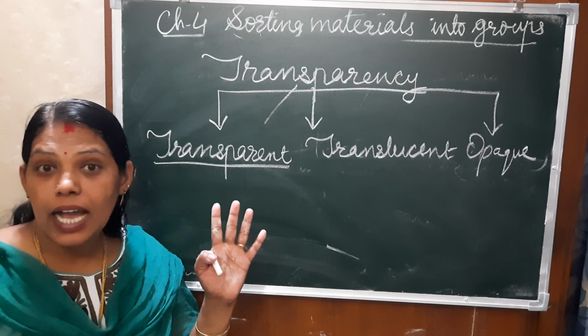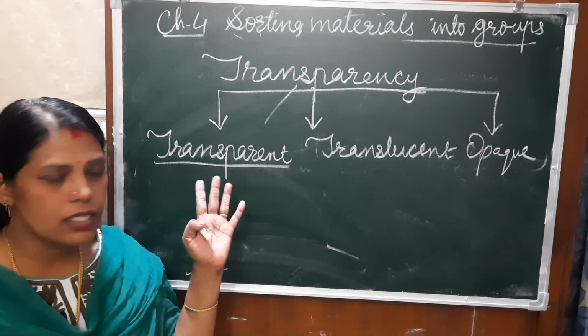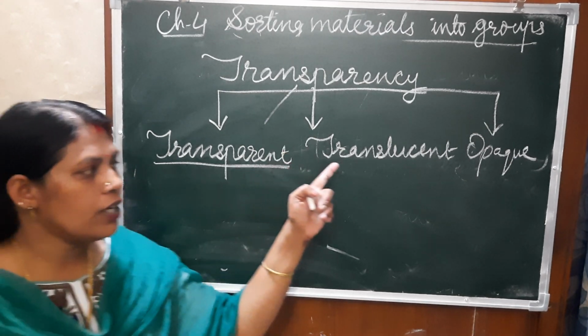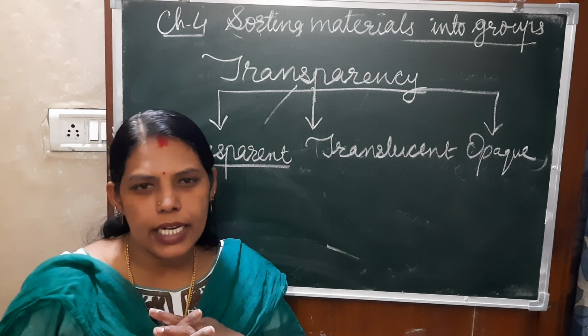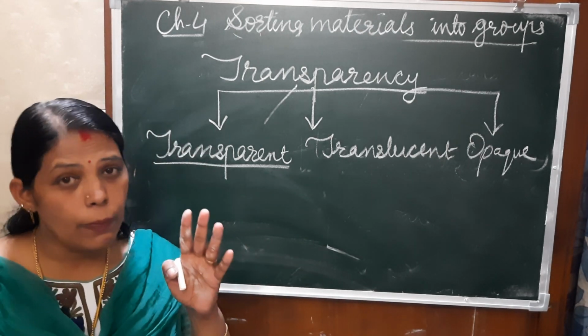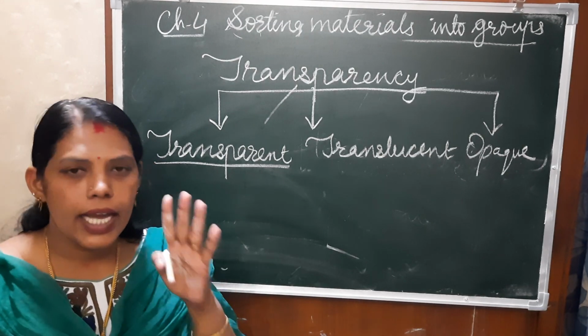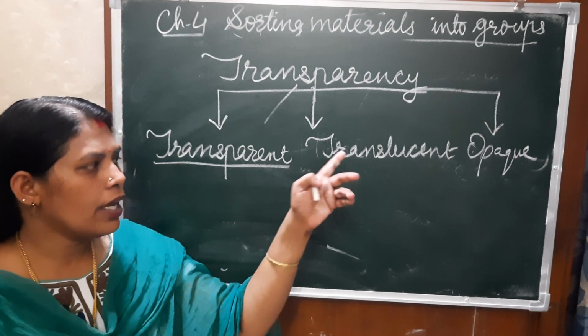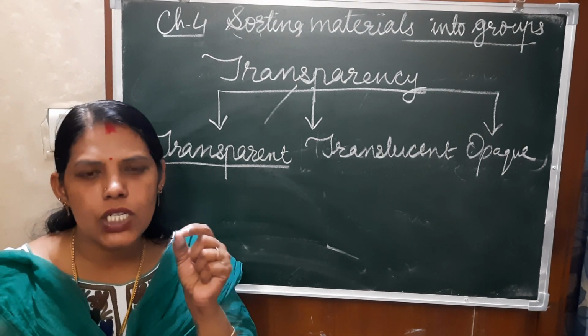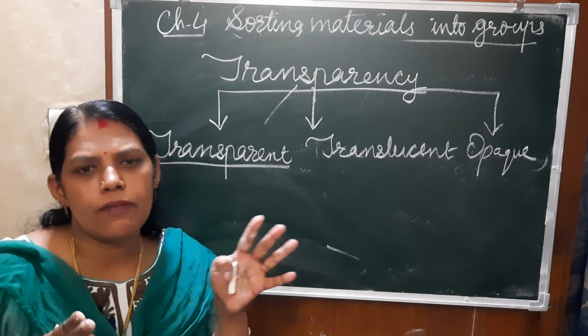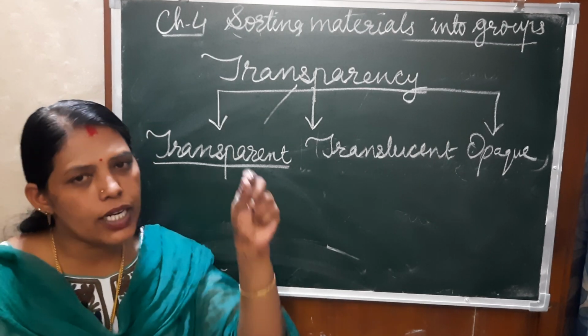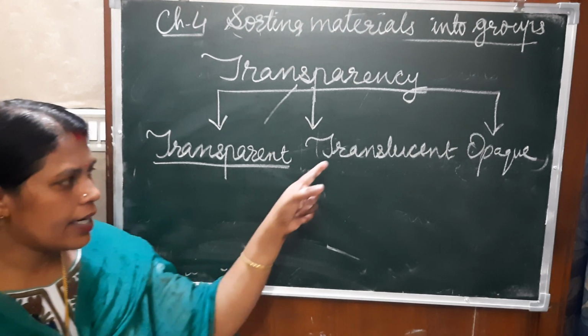You can see what is behind the glass. That is what? Transparent. If it is translucent, some of the plastic items, some of the plastics are very transparent and some are translucent. In that you can see the objects partially. That means you can see some shadow, but you won't come to know exactly what is inside. That is translucent.